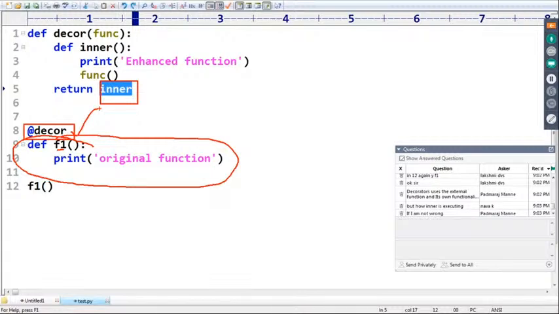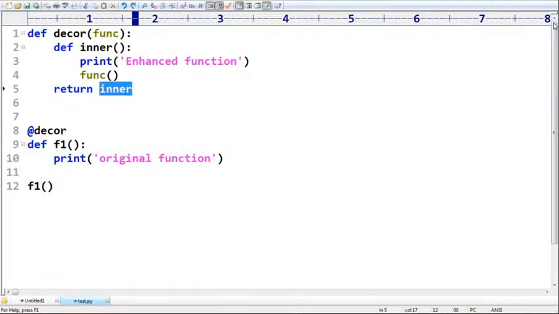Correct. Okay. Any doubt? Friends, is everyone in a position to understand, right?